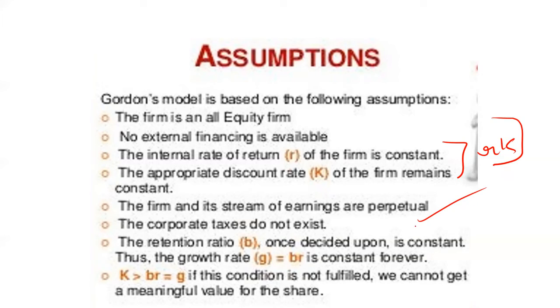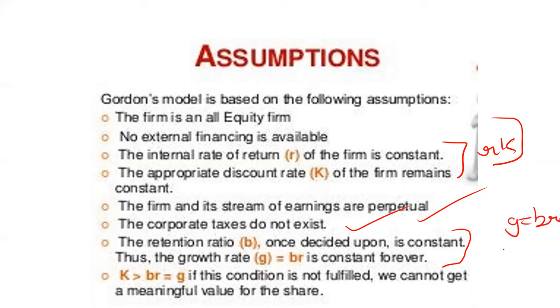Then the corporate taxes do not exist. There are no taxes, no corporate tax exists, and the retention ratio B, once decided upon, is constant. Thus, the growth rate G equal to BR is constant forever. This is the main additional assumption provided by Myron J. Gordon in his model, that the retention ratio, which is denoted by B.